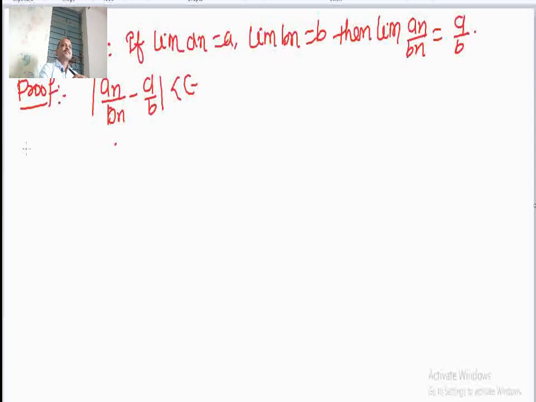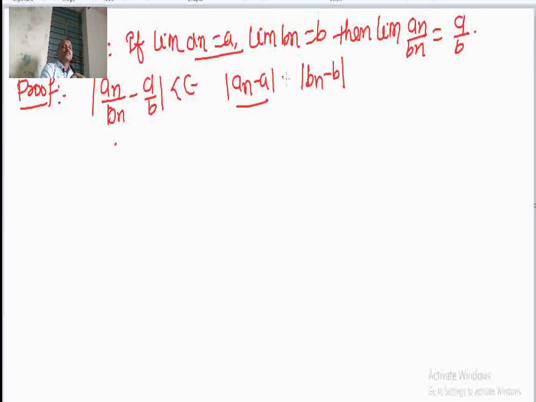Now you can see that we know that limit of an equal to a, that means I have this term an minus a, I know about this. Again, limit of bn equal to b, that means bn minus b, I know this term.